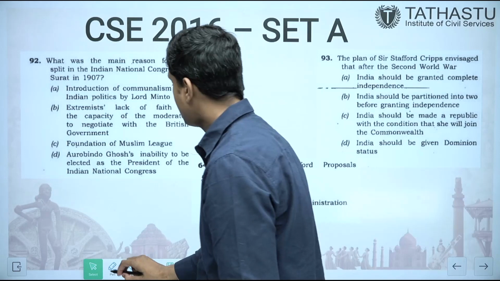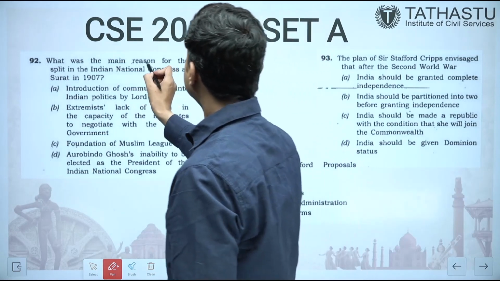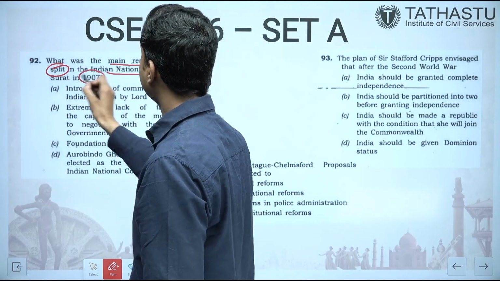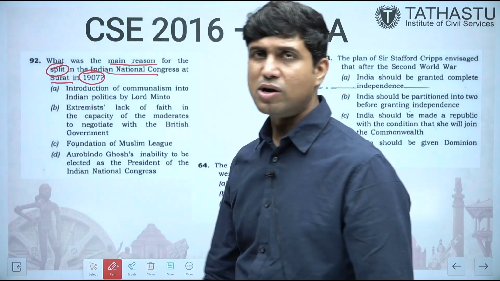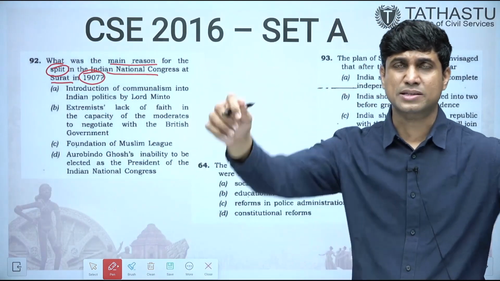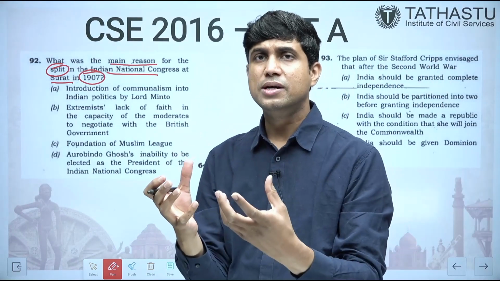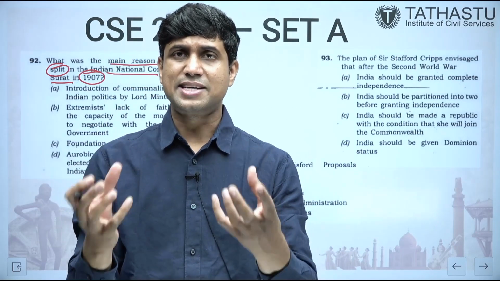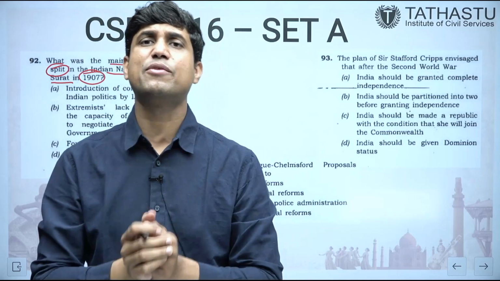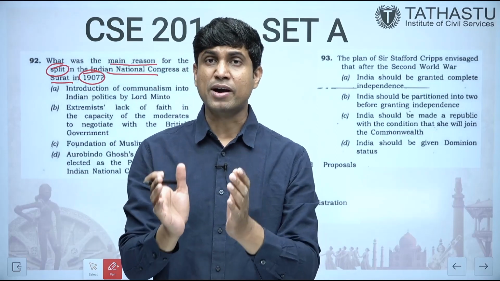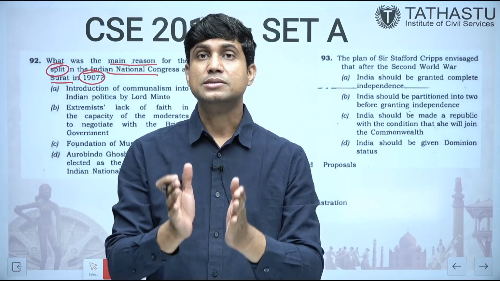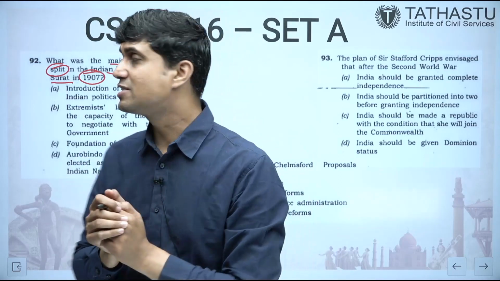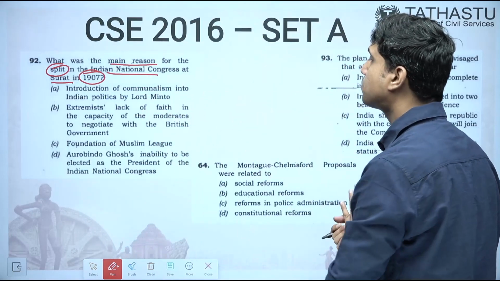Seeing the next question, what was the main reason for the split? The main reason for the split of Congress in 1907, which is also called the Surat split, as it happened in Surat. There were two groups within the Indian National Congress, moderates and extremists, and there were ideological differences between the two. They differed on the aim, the methods, the objectives, the ideologies. All these things were different, and that's why this split happened.